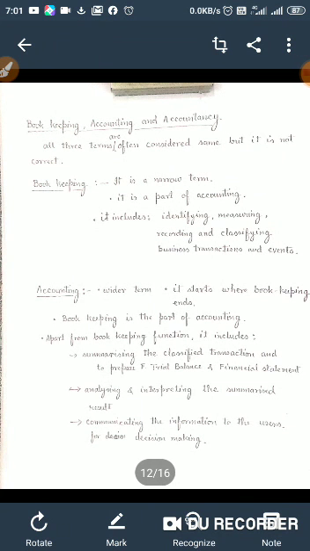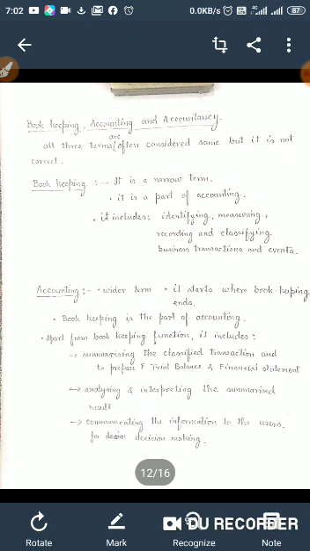Children, there are three words: bookkeeping, accounting, and accountancy. Although these three words are used synonymously, and considered the same, they have their own distinctions. They are different from each other. To understand this, I'm going to define all three words and show you how they are different from each other.